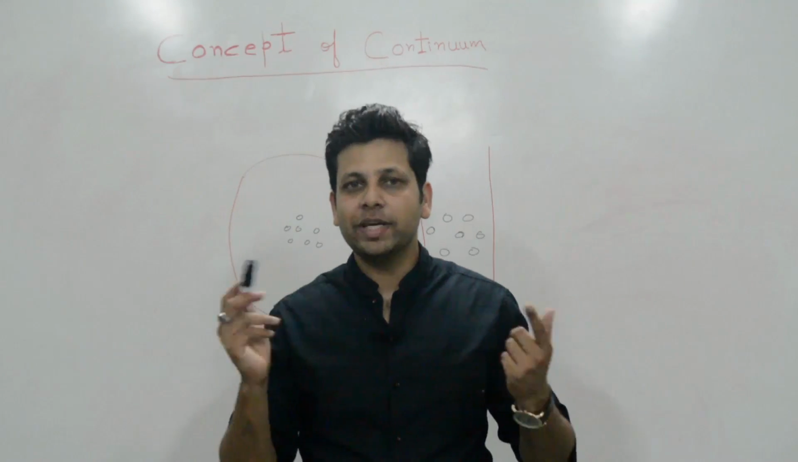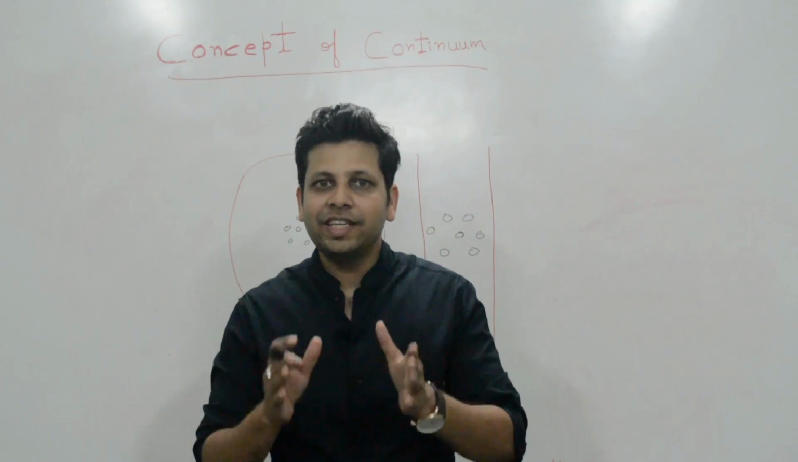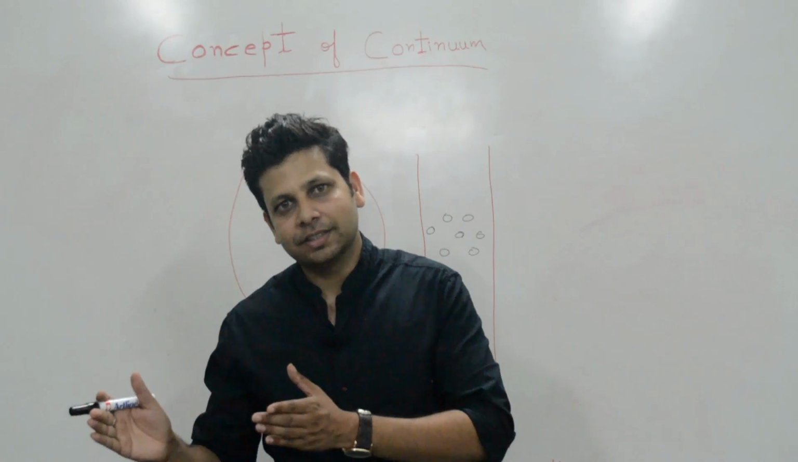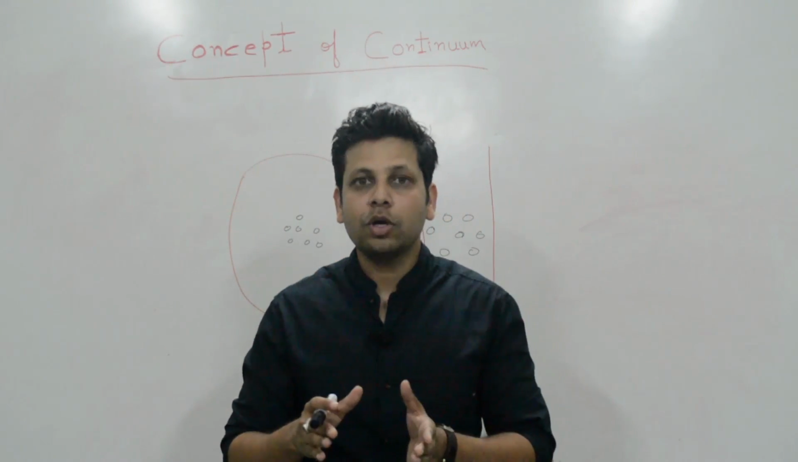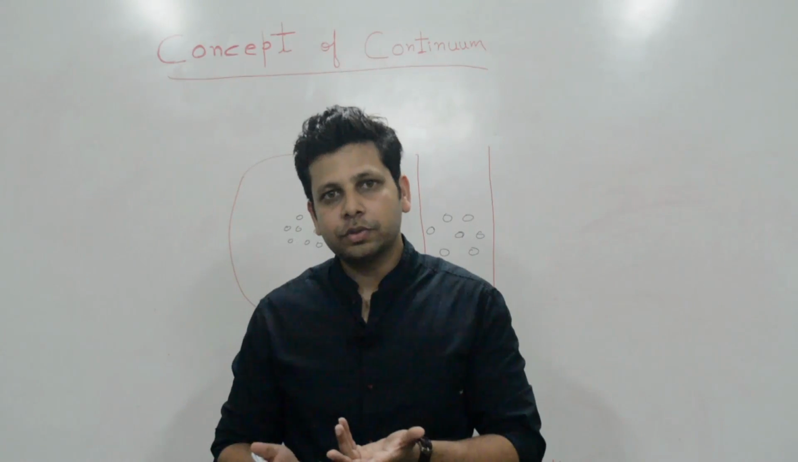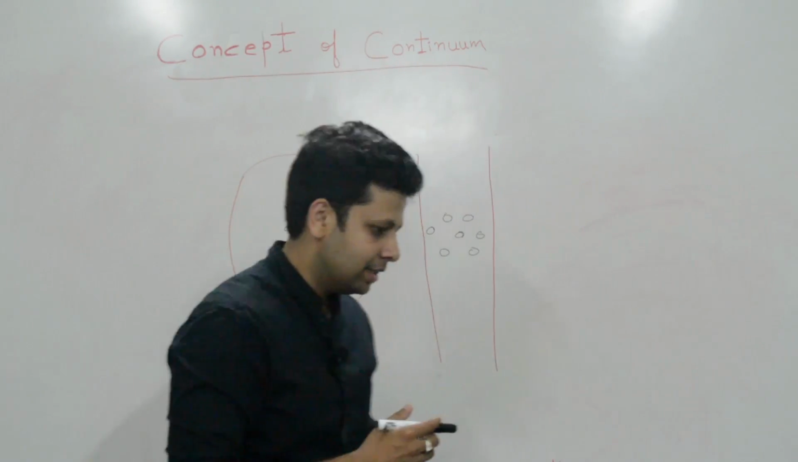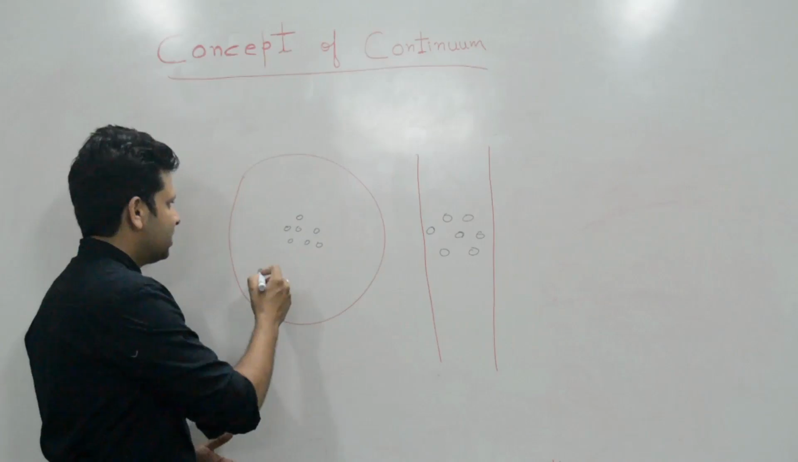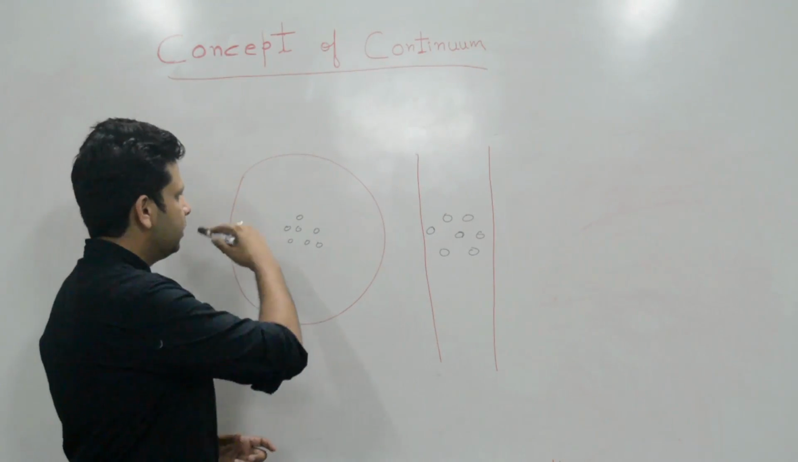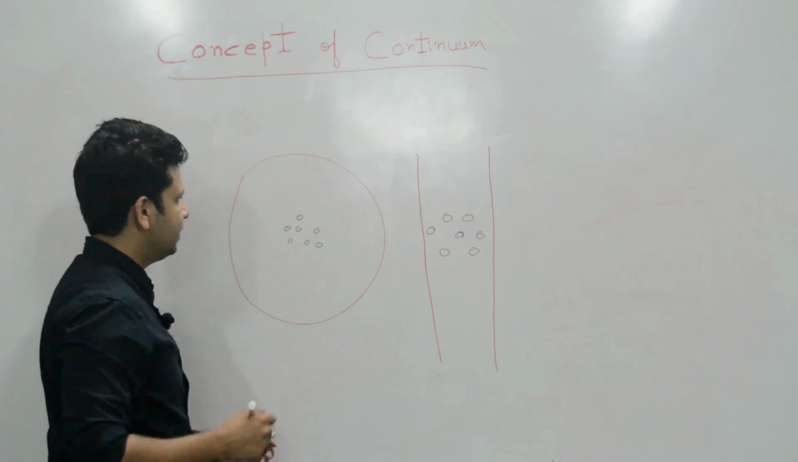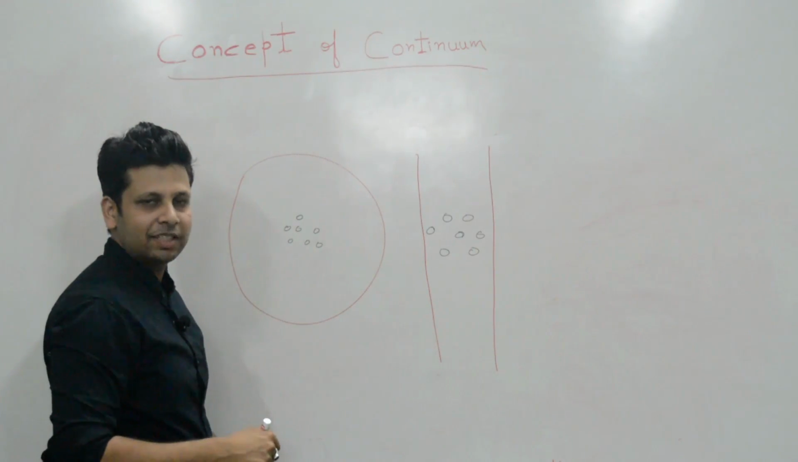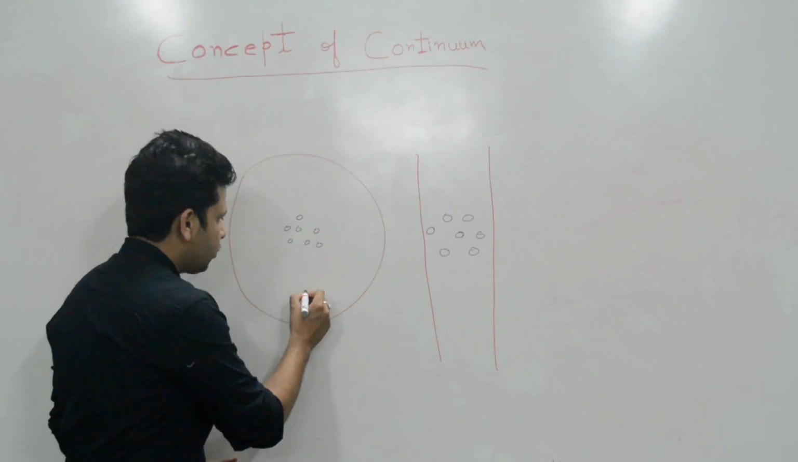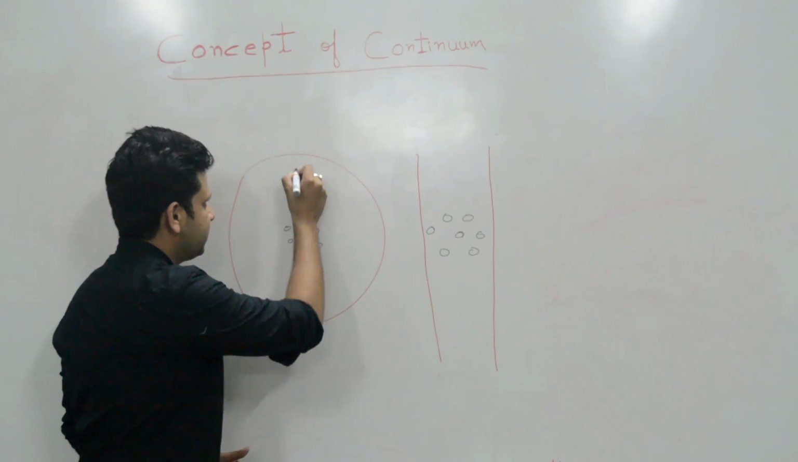If the scale is very large, then we can ignore the discontinuities. If the scale is very small, then we cannot ignore the discontinuities. So, let us understand by an example. Suppose you have a field, and this field has some potholes in the middle, and you have to go from this side to this side.